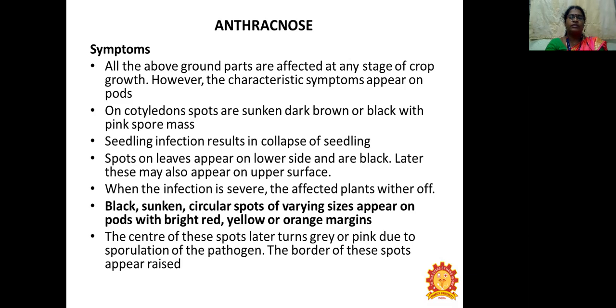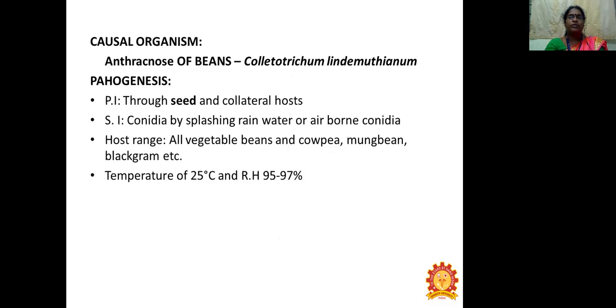When the infection is severe, the affected plants wither off. Black sunken circular spots of varying size appear on the pod with bright red, yellow, or orange margins. Causal organism of anthracnose of beans: Colletotrichum lindemuthianum. Pathogenesis: primary infection through seed and collateral host. Secondary infection, conidia by splashing rainwater or airborne conidia.